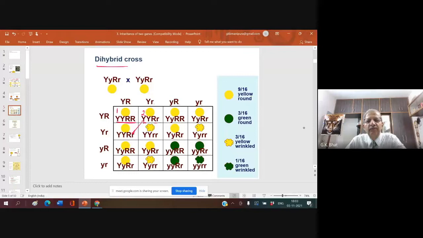This one? 2. This one? 4. Is it not that my statement, when both characters are in heterozygous condition, you have 4 of them. Am I right? 4 are there.